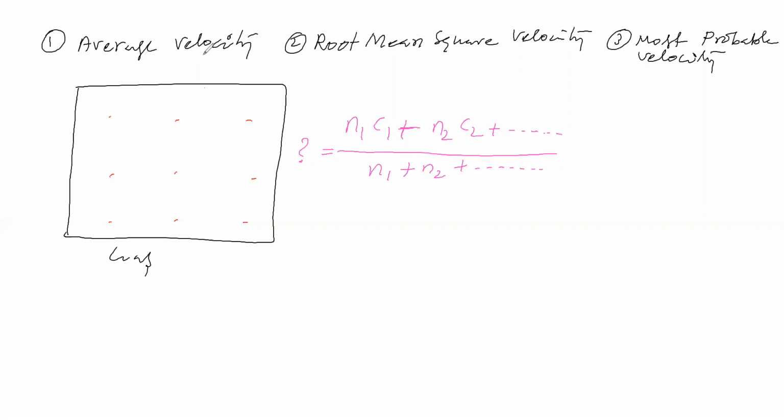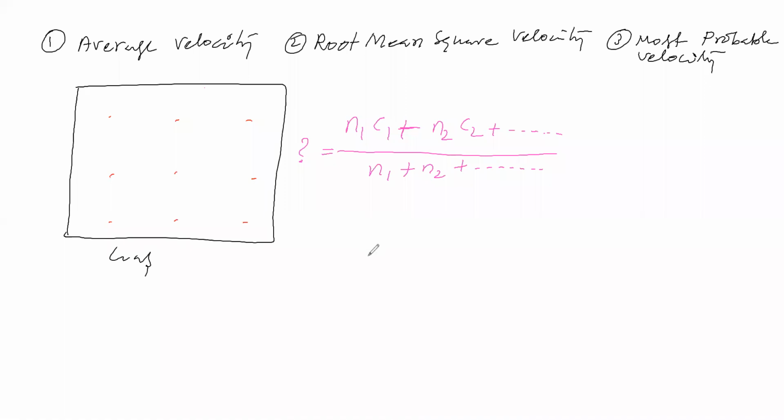Now this ratio gives which type of velocity? Average velocity, root mean square velocity, or most probable velocity? In which velocity does it come? Okay, some students are saying it is coming under average velocity. Okay, we will check whether it is correct or wrong.